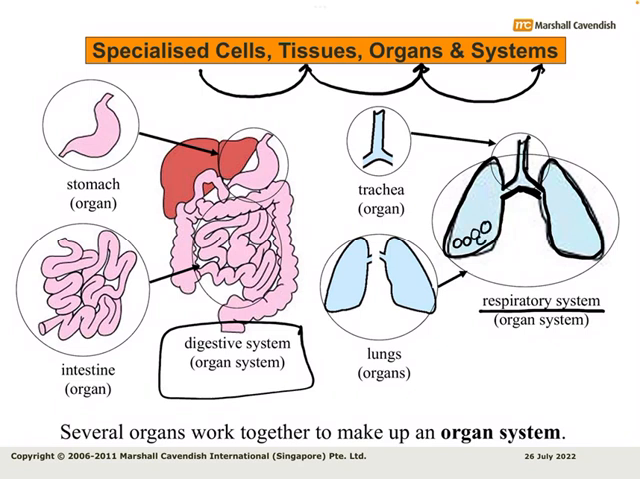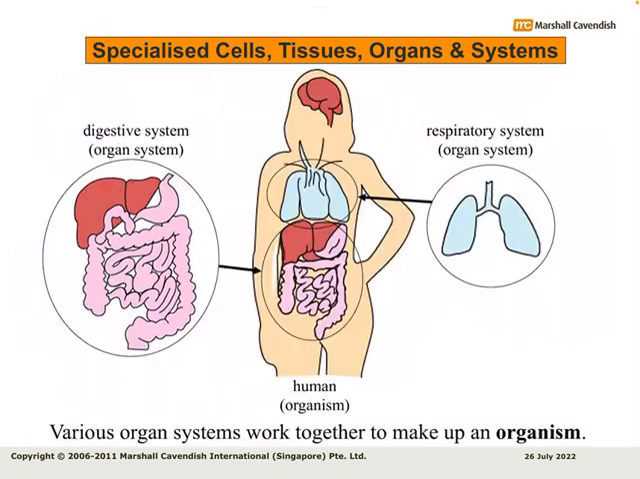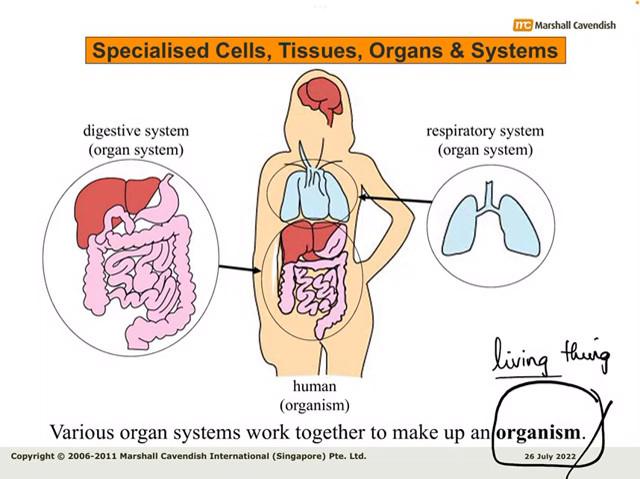Moving one step further, just as we studied specialized cells, and we said that same kind of cells join together to form a tissue. Different kinds of tissues join together to form an organ. So different kinds of organs will work together to make up an organ system. For example, the digestive system is a combination of stomach, food pipe, intestines, rectum, and colon. All these different organs join together to form the organ system, which is known as the digestive system or the gastrointestinal system.